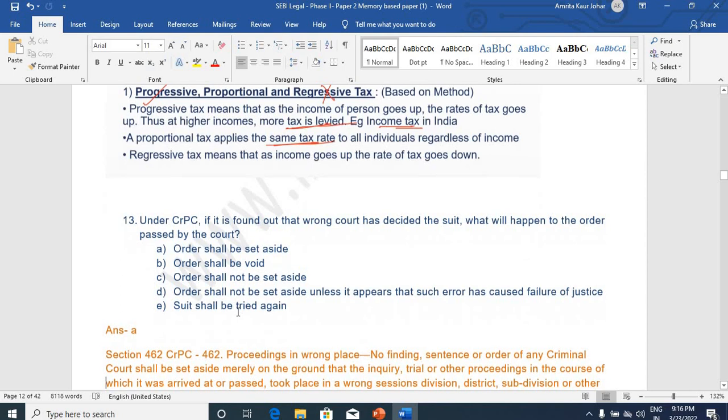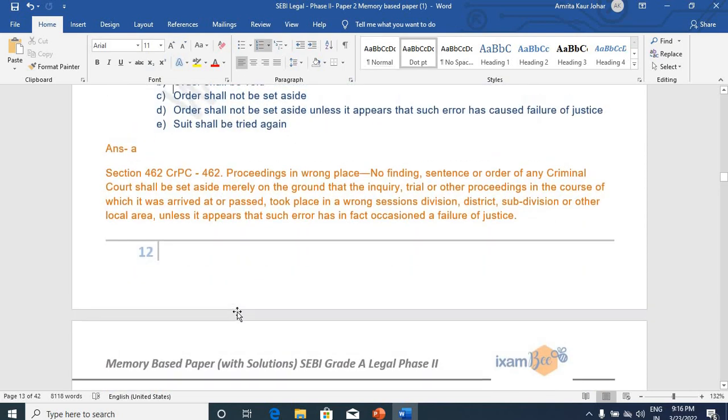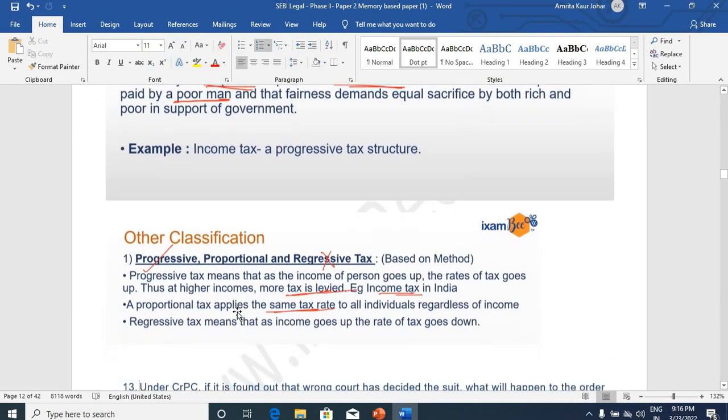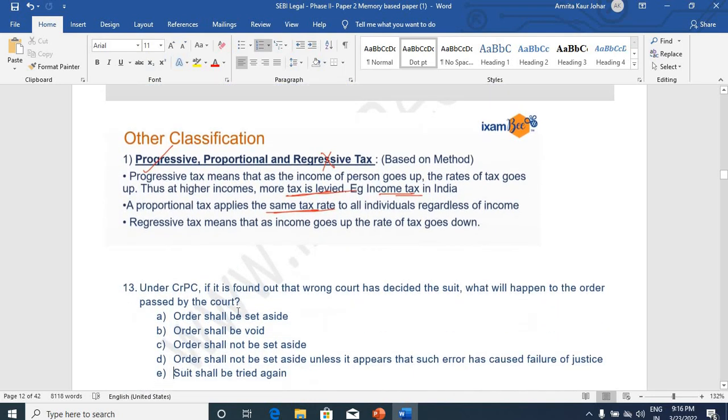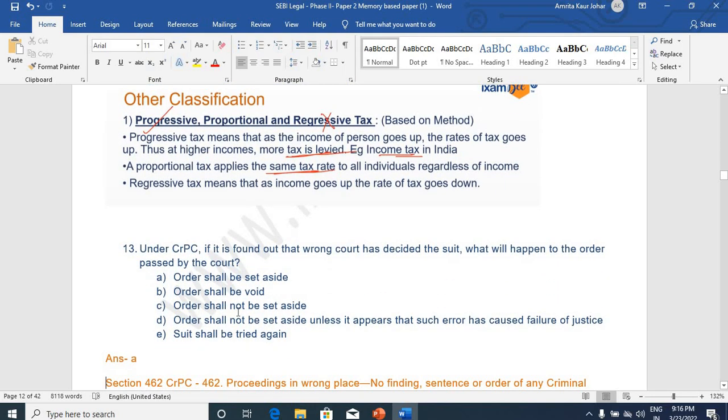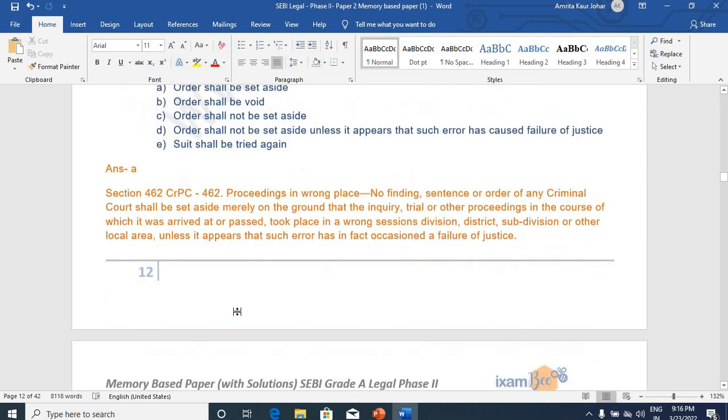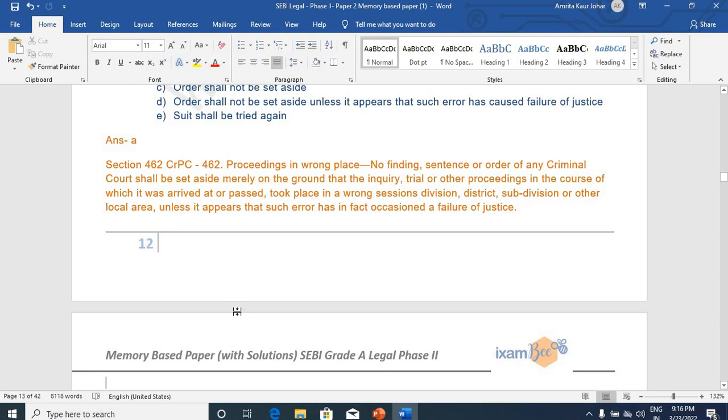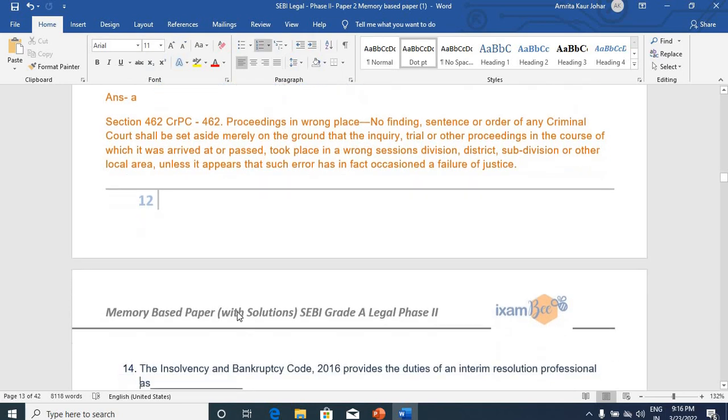Under CrPC, if it is found that a wrong court has decided the suit, what will happen to the order that has already been passed by that court? This was the question that was put up, and the answer is that the order will not be set aside. This provision is picked from Section 462 of CrPC, proceedings in wrong place: no finding, sentence or order of any criminal court shall be set aside merely on the ground that the inquiry, trial or other proceedings took place in a wrong place. You can refer to this section.